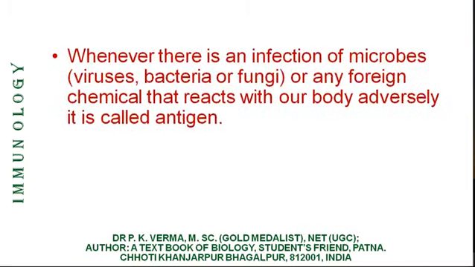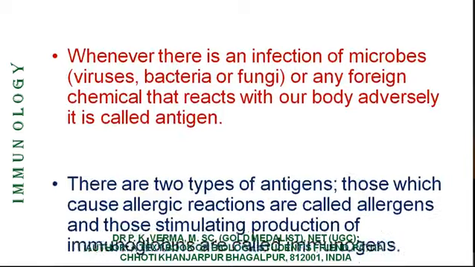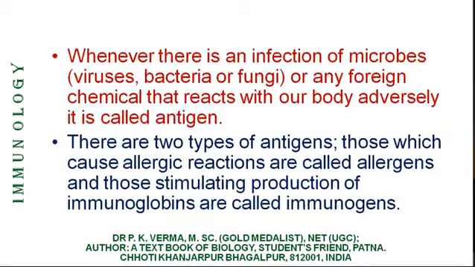Whenever there is an infection of microbes or any foreign chemical that interacts with our body adversely, this foreign chemical is called antigen. There are two types of antigens: those which cause allergic reactions are known as allergens, and those stimulating production of immunoglobulins are called immunogens.